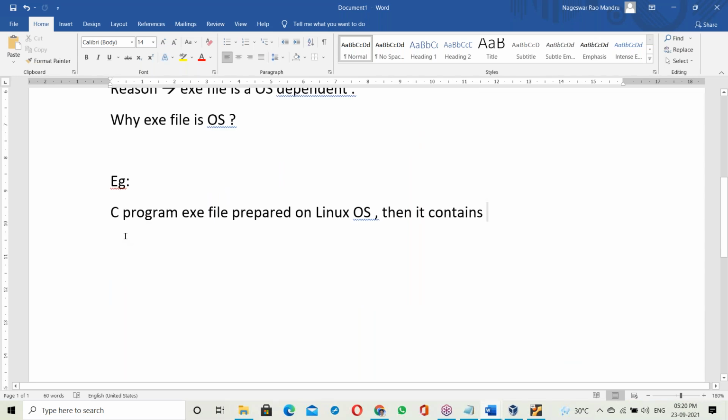See here, the C program exe file is prepared on a Linux base.